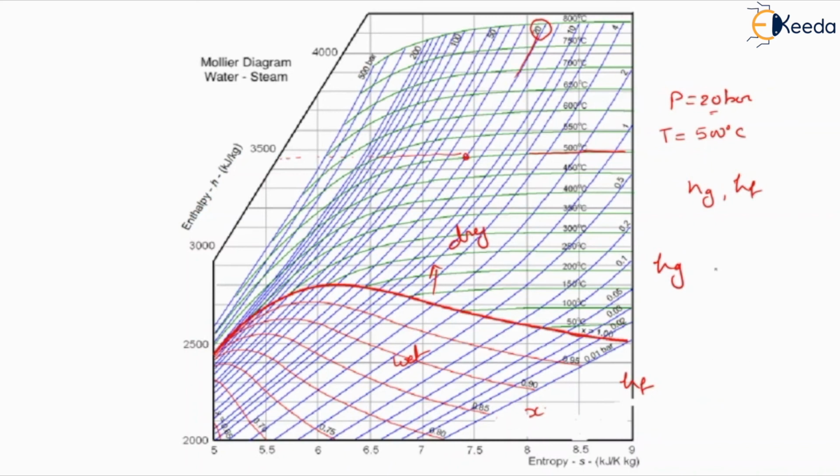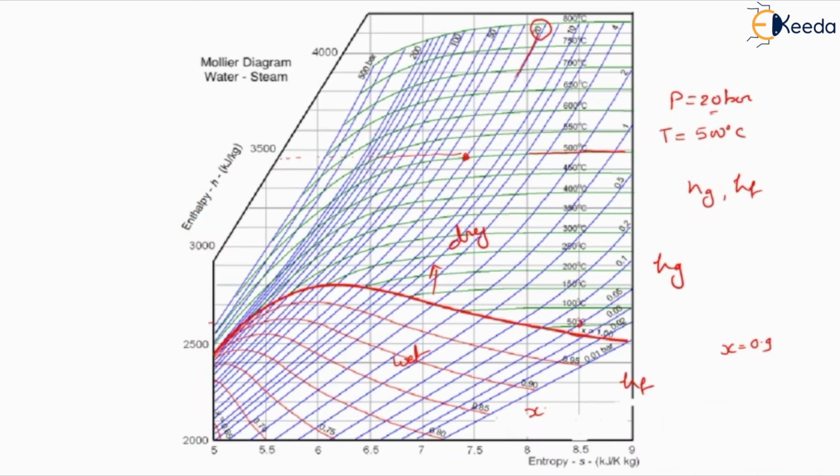Suppose the X value is given as 0.9. Here we have to see both values, pressure and temperature, and this is the intersection point. And at this particular end, if we consider the X value as 0.9, we have to go further, and on the basis of the X value we define the value of H. Suppose the temperature is given as 50 degrees centigrade, which is quite low.